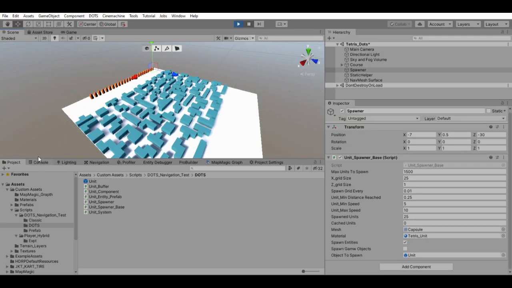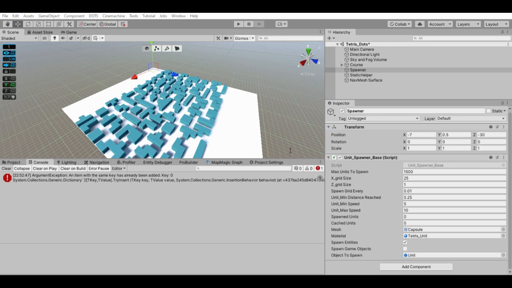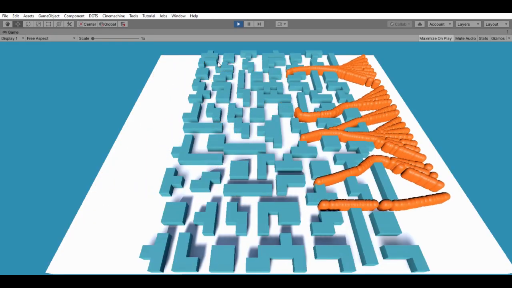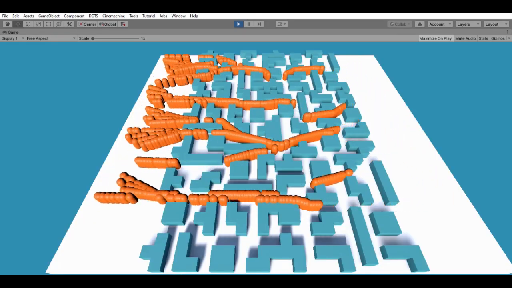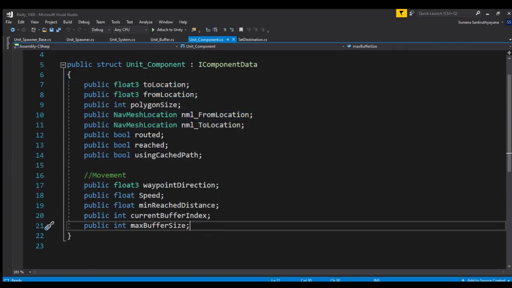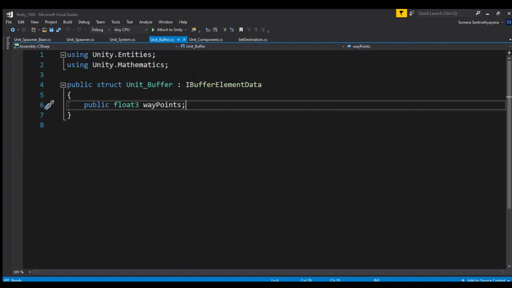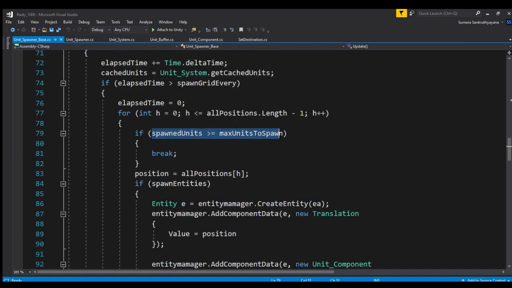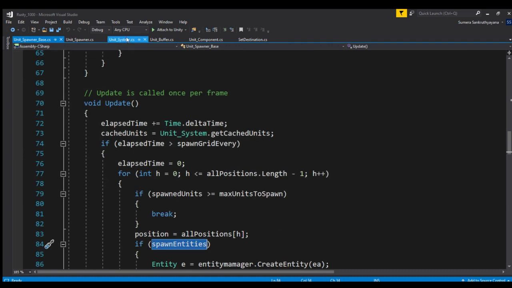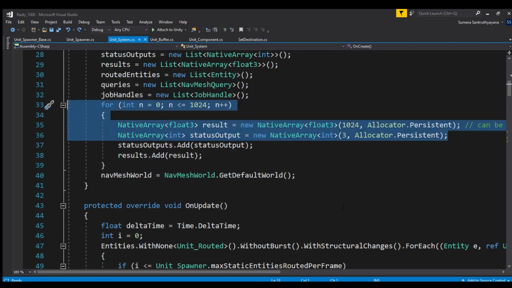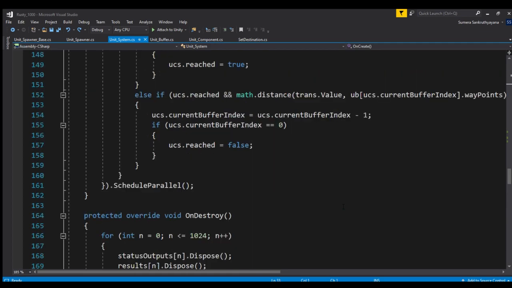I spent weeks writing the code, experiencing several crashes as I messed up. After about 35 discrete attempts rewriting the same system, I eventually got the code to work. I used the same spawner to spawn entities and added a unit component containing some data about source and destination, and a unit buffer containing the path to traverse for every unit. This will be populated at runtime using the multi-threaded Burst compiled pathfinding system. I still have to refactor the code and remove hard-coded values, but we will dive deeper into the code in the next video, as I have so much to share about the API and how to avoid pitfalls.